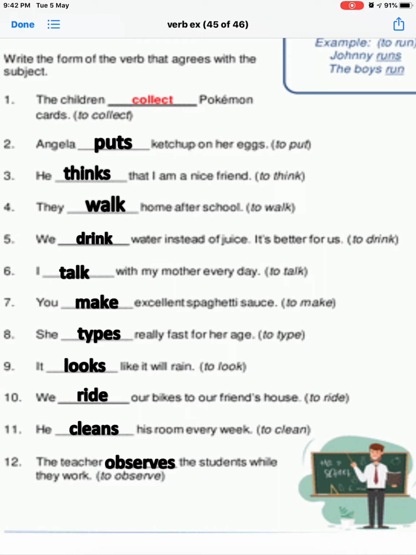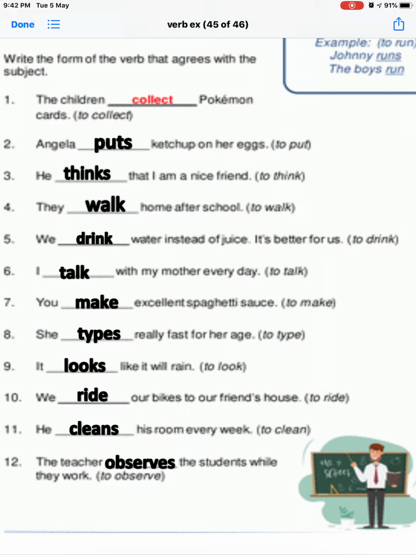Next, he cleans his room every week. To clean is given in the bracket. He. What is the subject here? He. Which kind of verb do we use here? Definitely, if the subject is singular, we use the plural verb. He cleans his room every week.